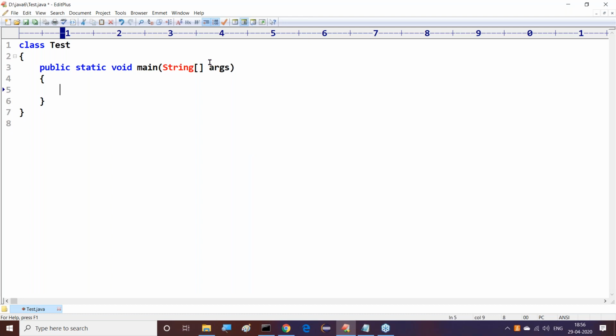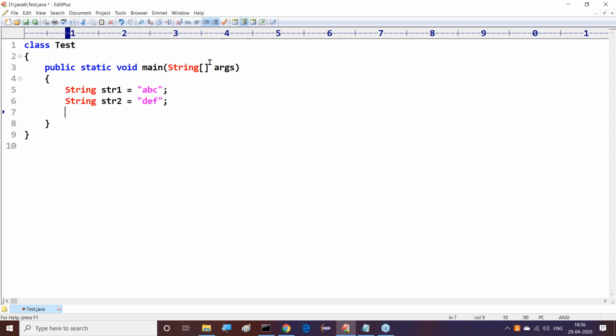For example, string str1 is equal to ABC, and string str2 is equal to DEF. Just numbers here I want to specify. Let me display these two values.